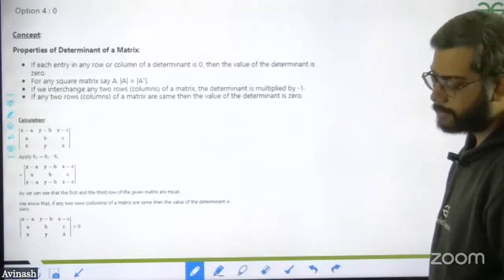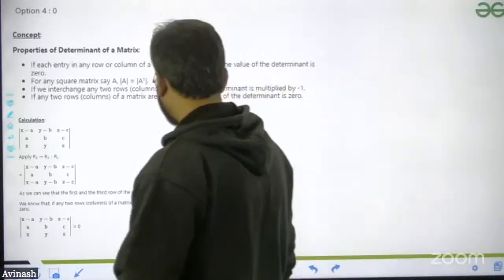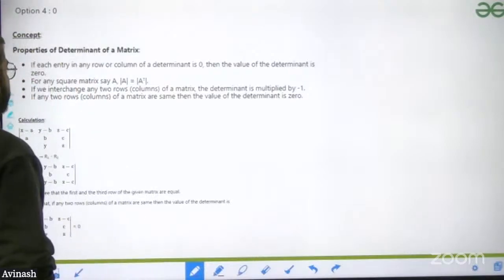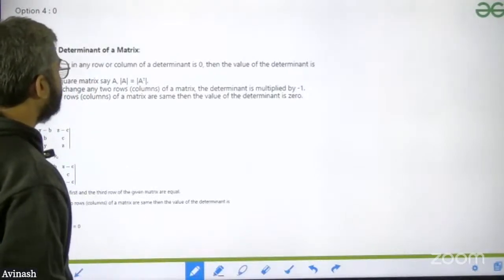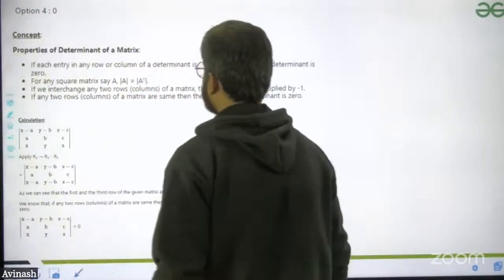Simple question. This is, see this. I'm going to show you some of the properties of the matrix. If each entry of any row or column of the determinant is 0, then the value of the determinant is equal to 0.